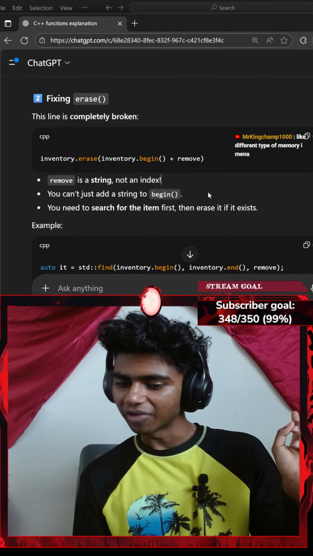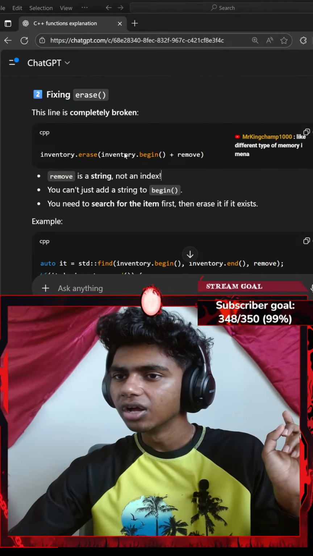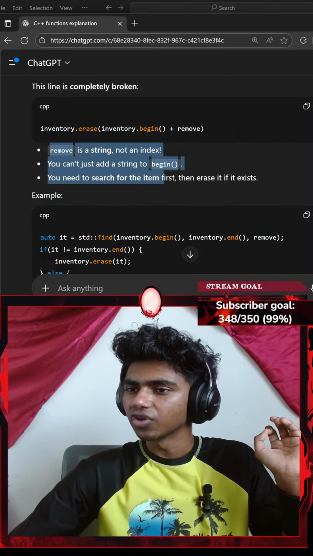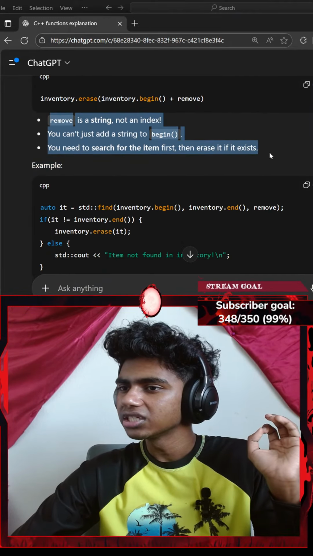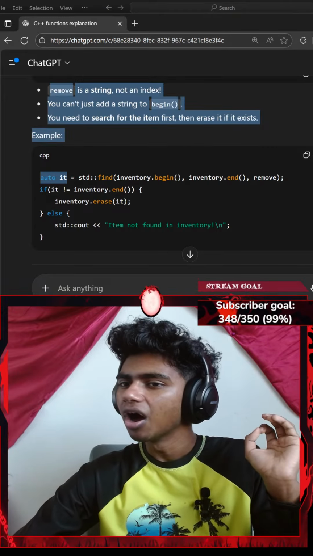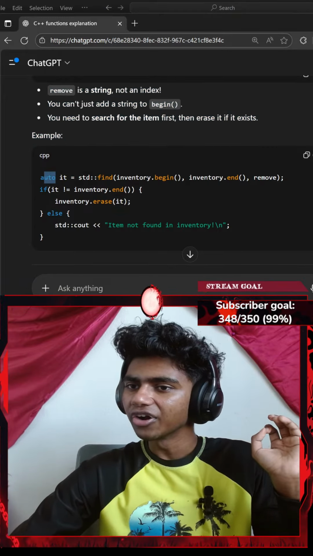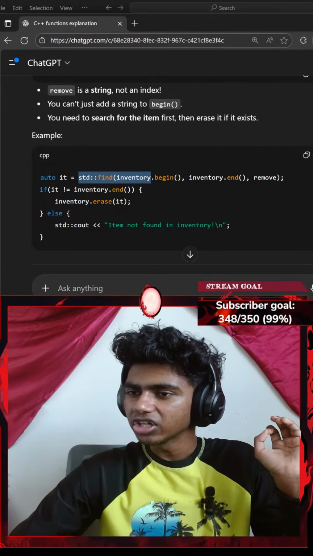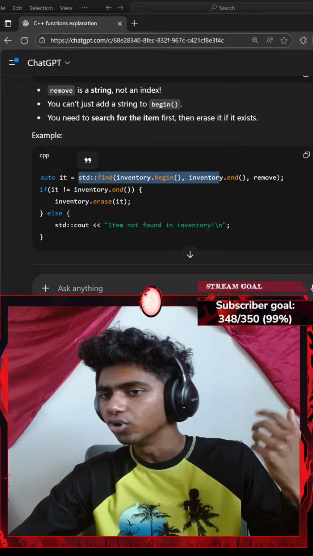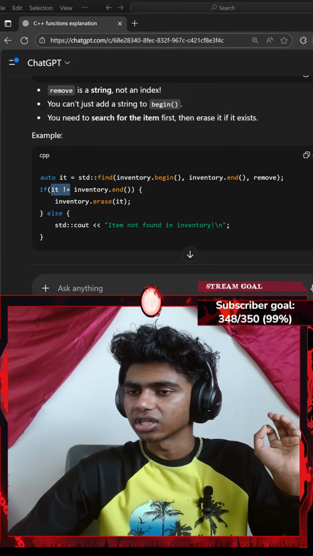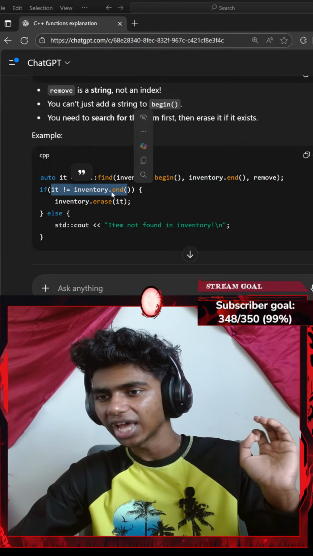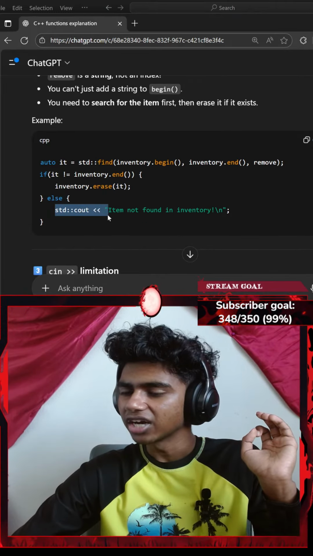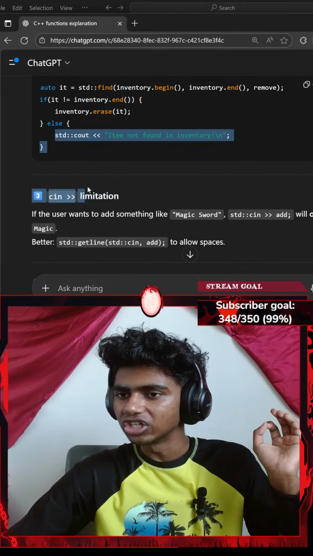Like different types of memory. Okay, remove is a string, not an index. You need to search for the item first, then erase it if it exists. Example, auto. I've honestly not heard of the auto function. Auto it = std::find(inventory.begin(), inventory.end(), remove); if it is not equal to inventory.end(), inventory.erase(it); okay, else std::cout item not found in inventory.